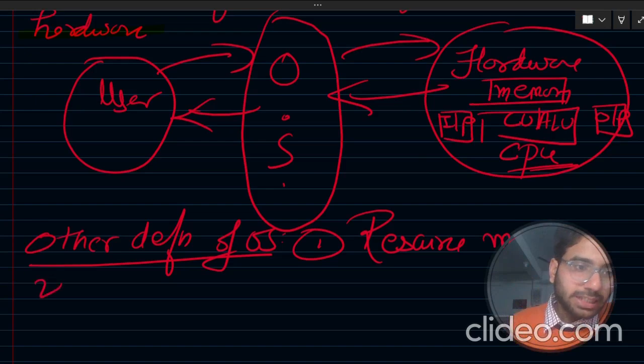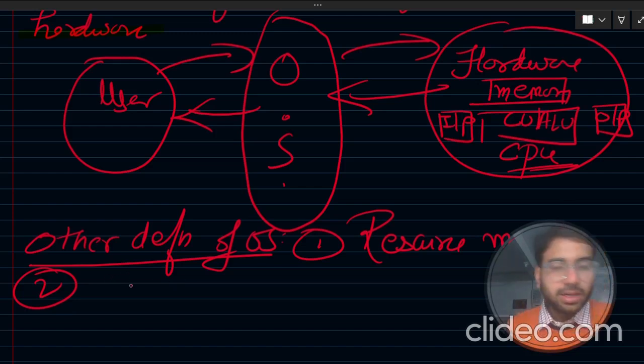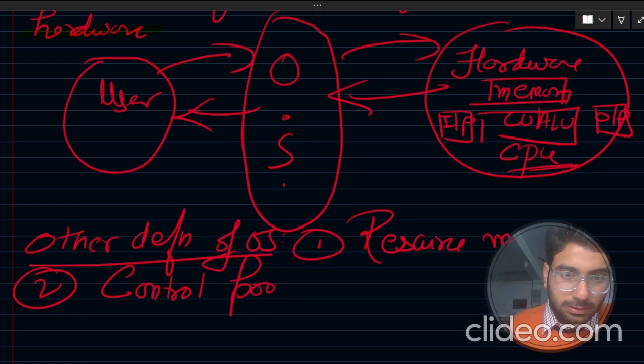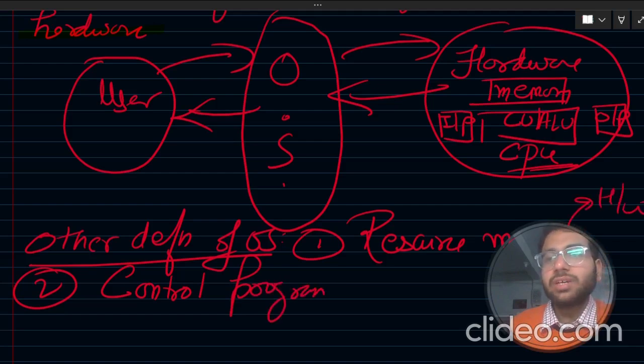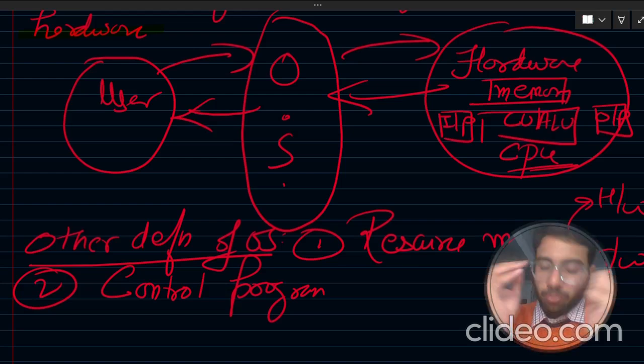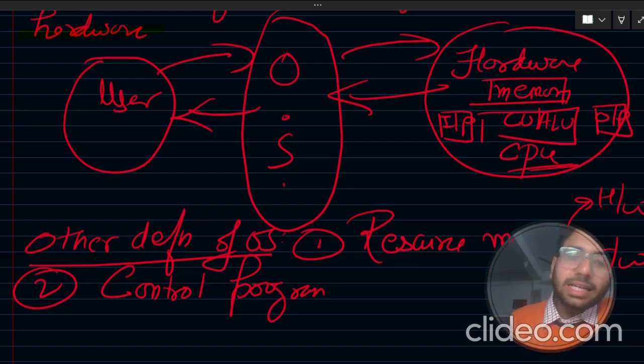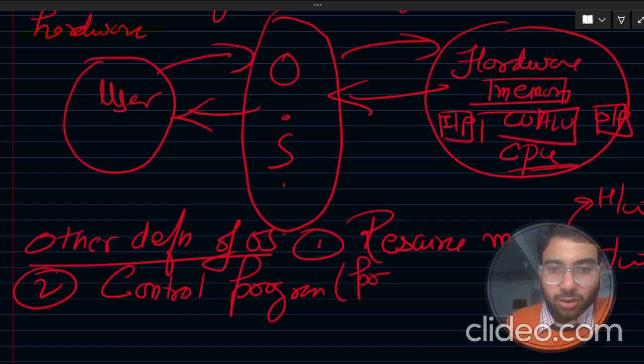The most prominent second definition is given in books. Resource manager is the first definition, and the second is that it's a control program. See, resource manager means it comprises mainly the hardware and the software resources, and manages both. The second one is control program. Control program stands for a program that controls the hardware. Operating system is defined as a program that controls hardware.